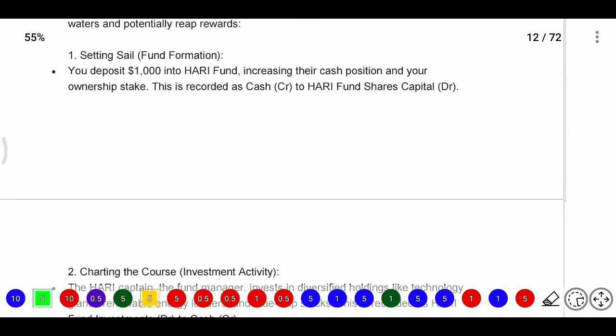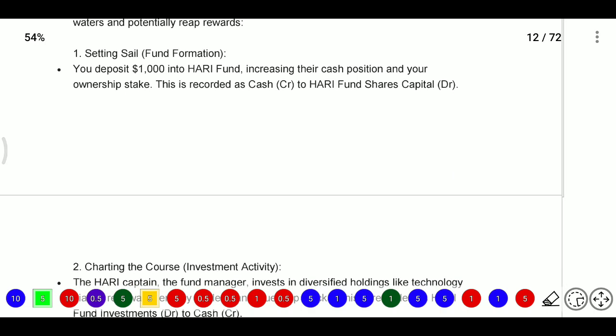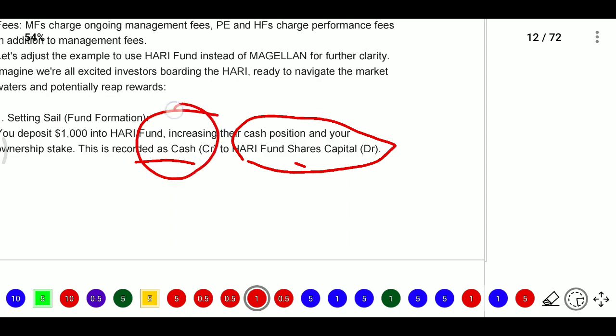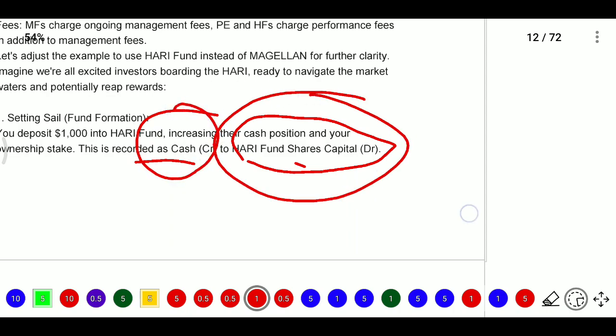First, setting the soil, that is fund formation. At the time of fund formation, for example, you deposited $1,000 into Hari fund, increasing its cash position and your ownership stake. This will be recorded as debit Hari fund share capital account, credit cash account, because your investment goes into Hari fund share capital. Debit what comes in, credit what goes out. So cash is going out and you are invested in Hari fund share capital.